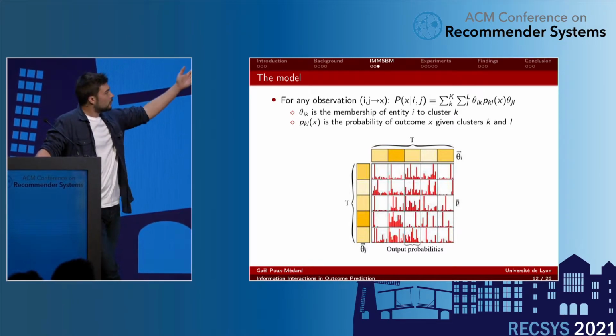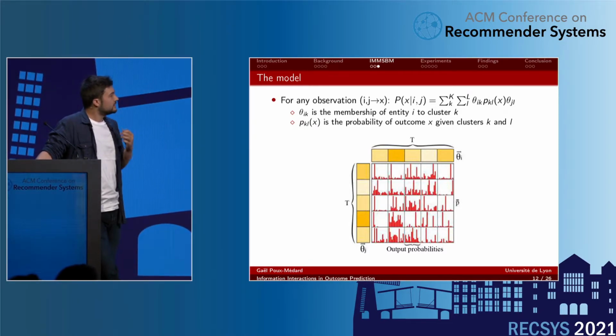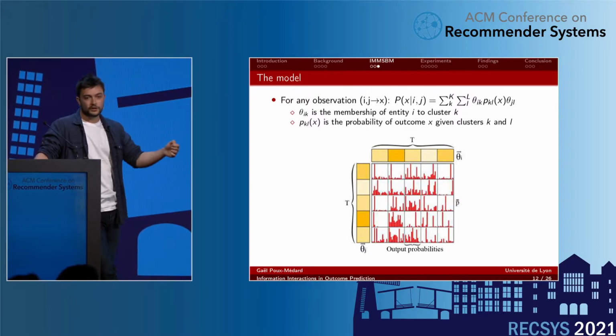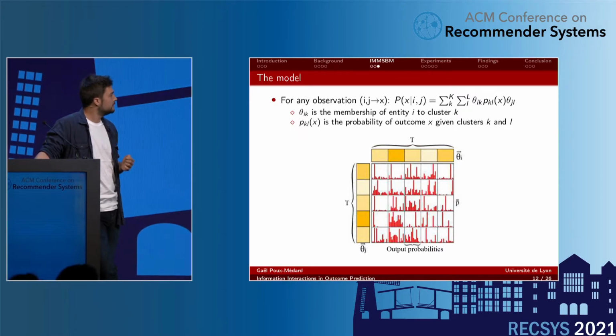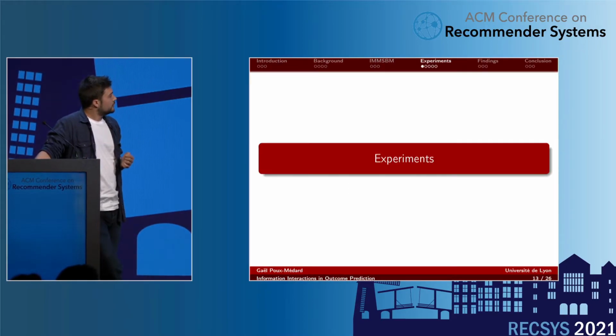So what is this equation exactly? It's simply a linear combination. To what extent each of the pieces of information belongs to each cluster. Then we make the clusters interact. It's like a weighted average of the interaction given the membership vectors of each entity. And so now let's switch to the experiment.